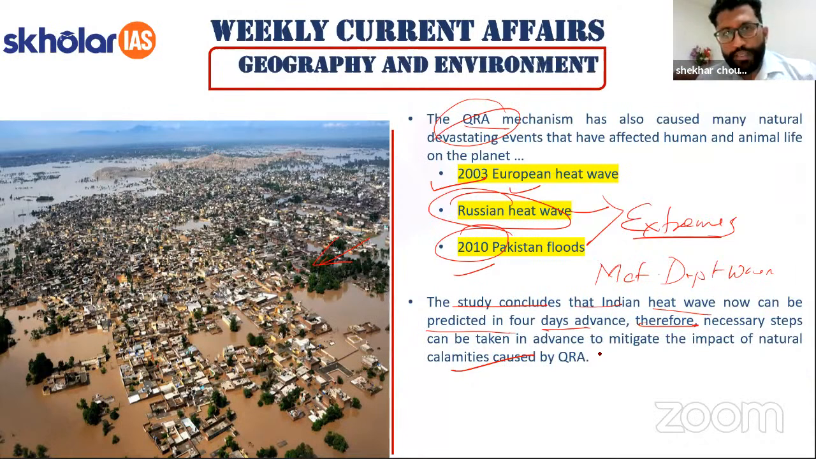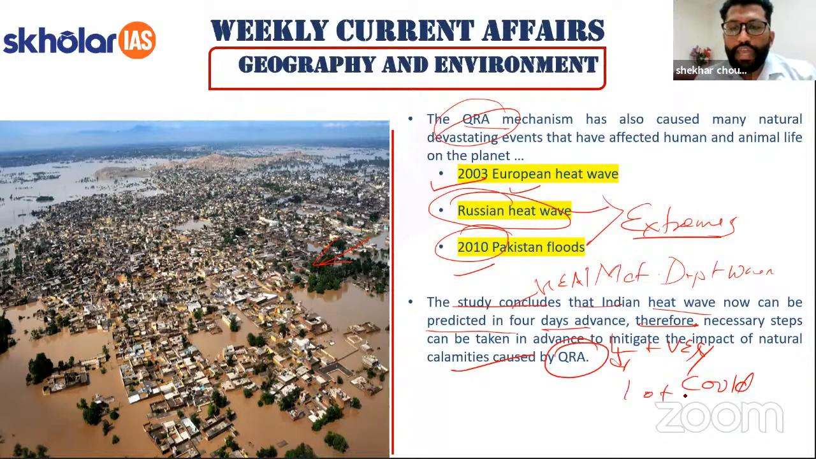So all our space satellites and our advanced systems which predict the monsoon, or for that matter various rainfalls, could also help in predicting the QRA and associated heat waves, and this could save lives. This could save lives and also could save a lot of agriculture produce by telling the farmers in advance that there could be heat waves.